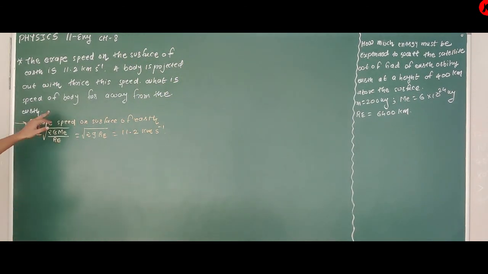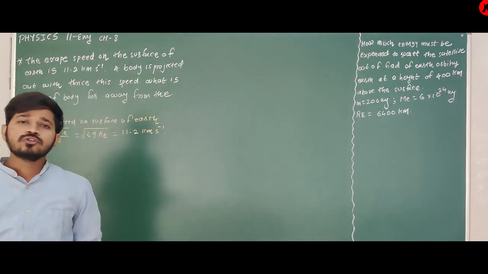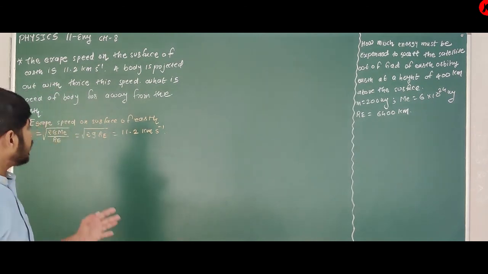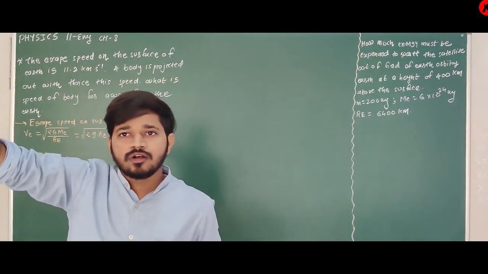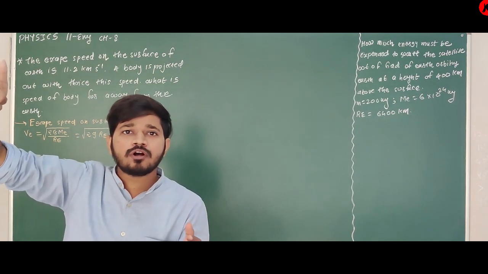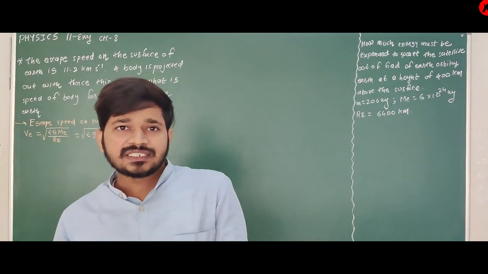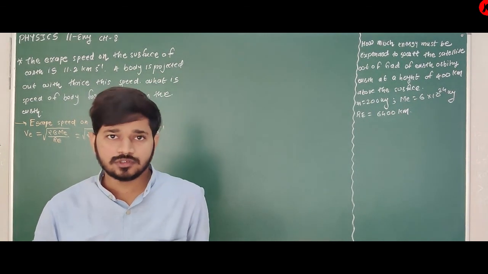So what is your question? What is the speed of the body far away from the Earth? Far away from Earth means at infinite distance, what is its speed? What is the difference between the previous question and this question? In the previous question, the initial speed of the rocket was 5 km per second, which is less than escape speed, so the rocket cannot escape the field of Earth.